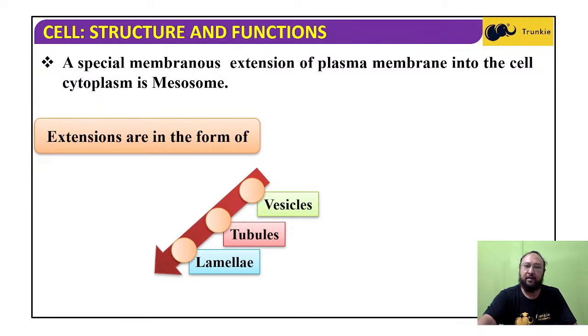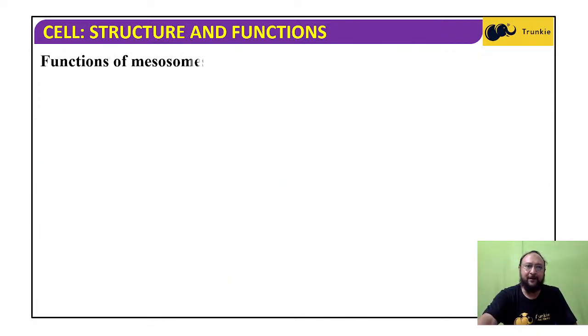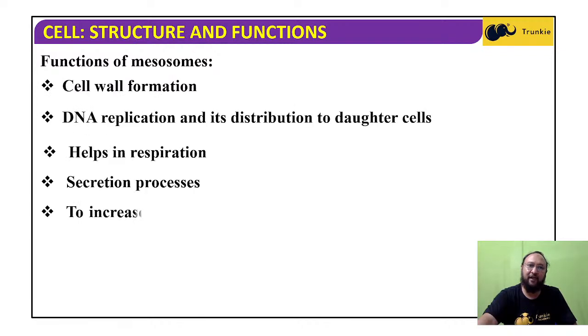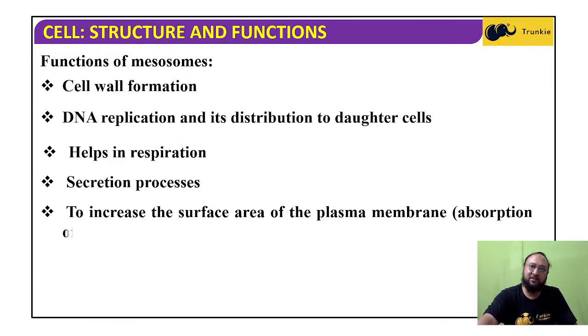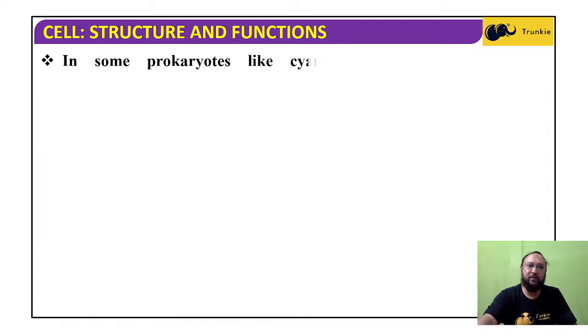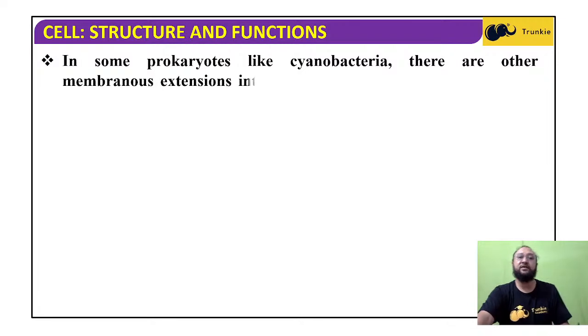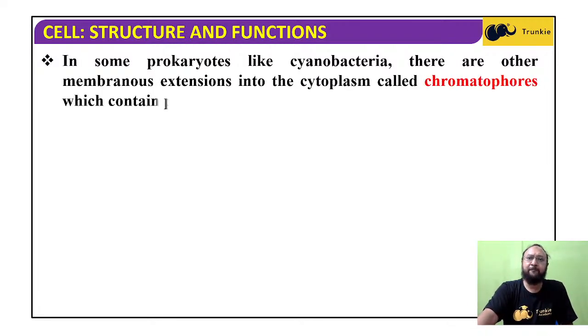It has the mesosomes, which are extensions of the plasma membrane, in the form of vesicles, tubules or lamellae. So these are different forms of the mesosomes. The functions, as I told you already, are in respiration, DNA replication and distribution, secretion processes, and to increase the surface area. They also contain some important enzymes for the metabolic reactions in the bacterial cell. Some pigment containing structures are present in the extensions of the cell membrane, and they are called chromatophores.